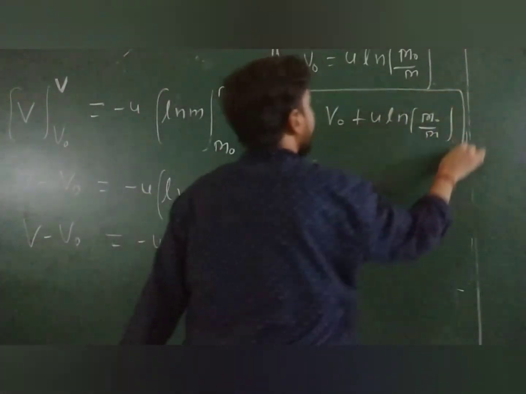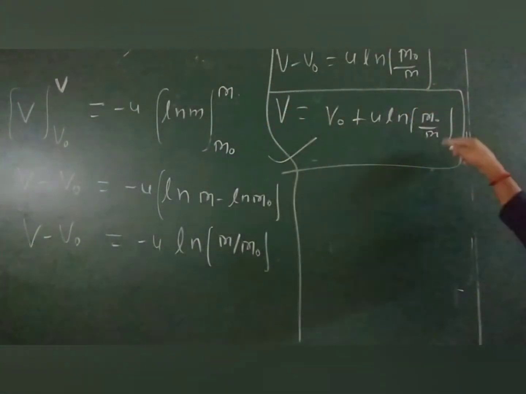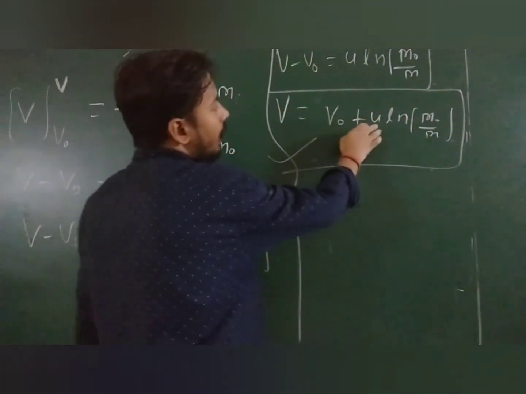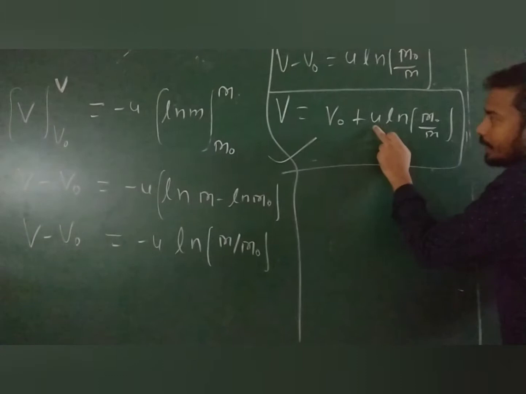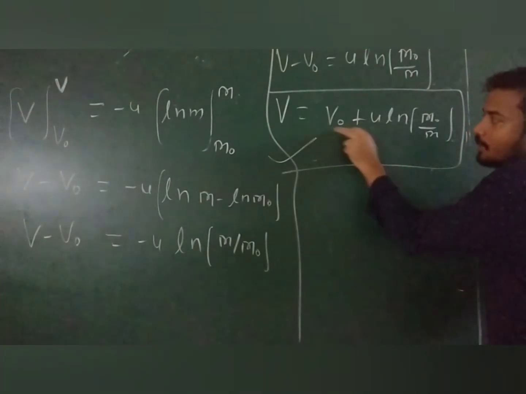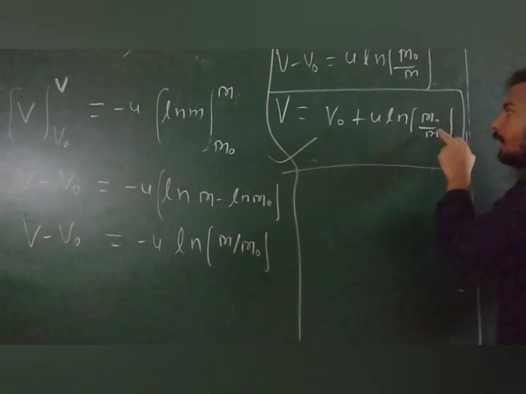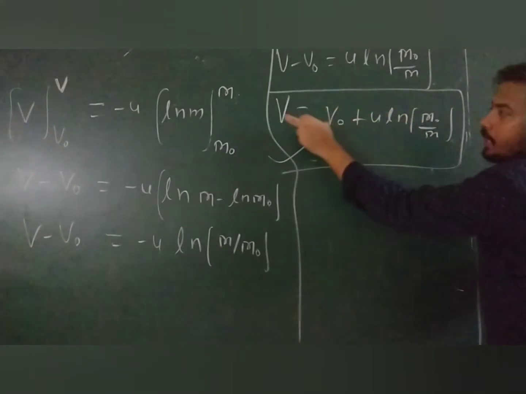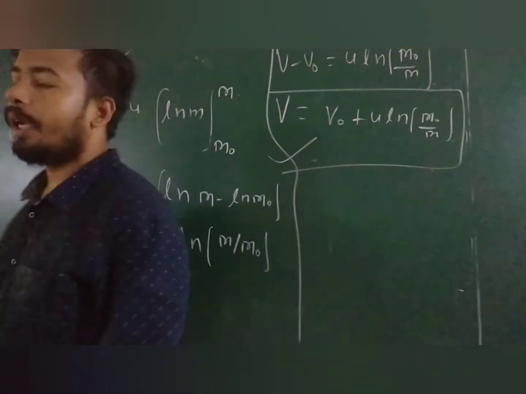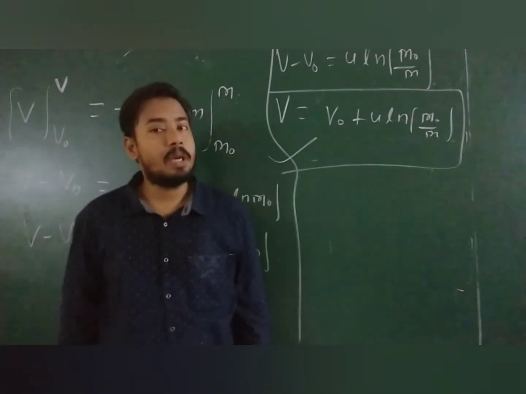So my dear, this is your mass dependent equation of velocity, where again I am telling you, u is the relative velocity of exhaust gases, v naught is the initial velocity at t equal to 0, m naught is the initial mass, m is the instantaneous mass, and v is the instantaneous velocity.